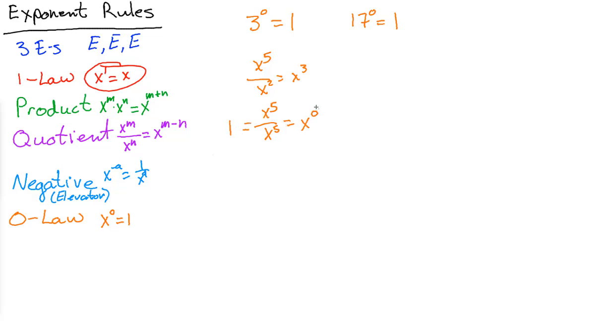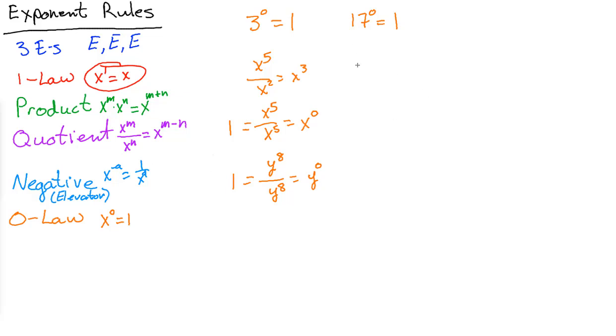But that's exactly true. The only way to get a zero exponent is by making sure we have divided off everything we've multiplied by. That's how we get a zero exponent. All right, let's try another one. If we take y to the 8th power over y to the 8th power, 8 minus 8, that's y to the 0 power. But what is anything divided by itself? 1.